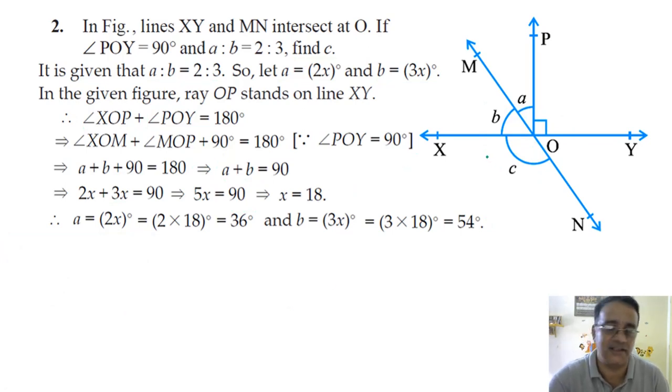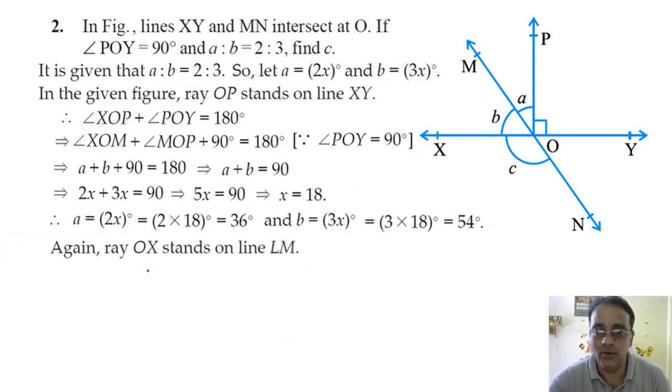First B plus C. Again ray OX stands on MN. This is MN.